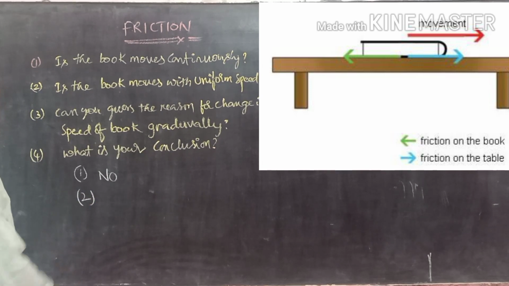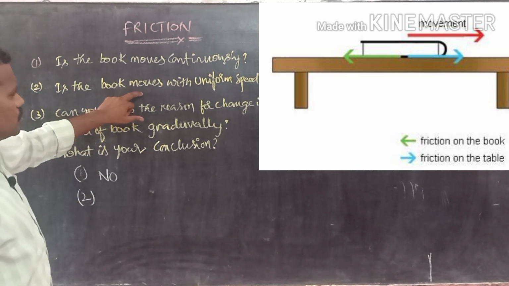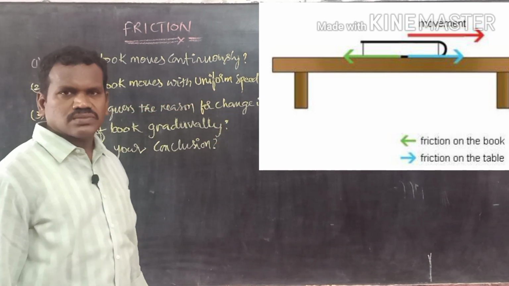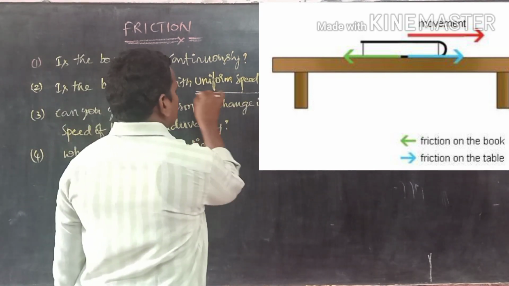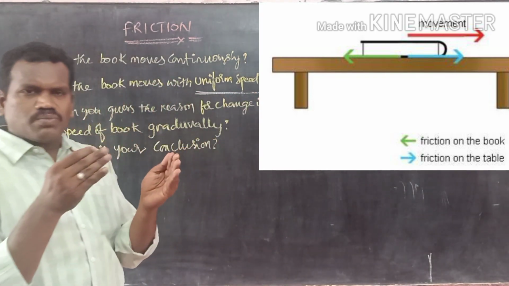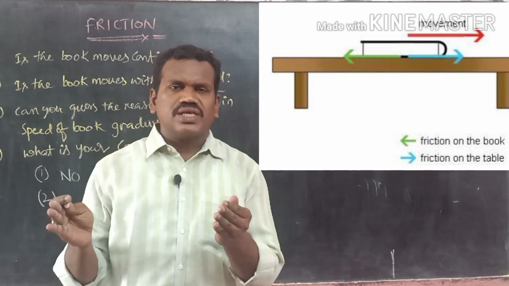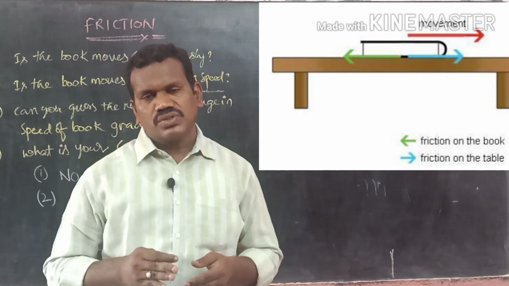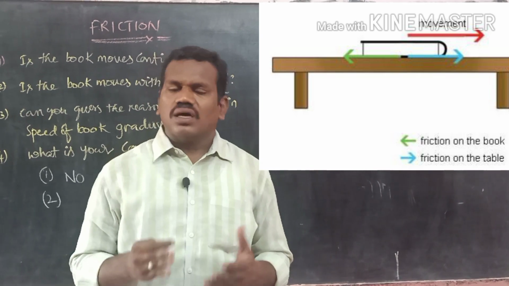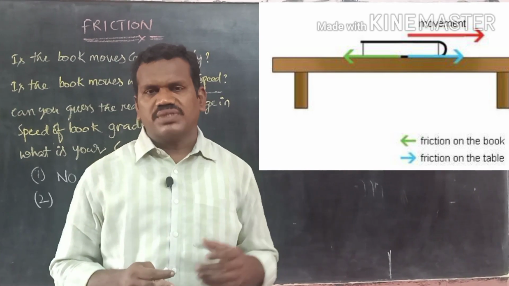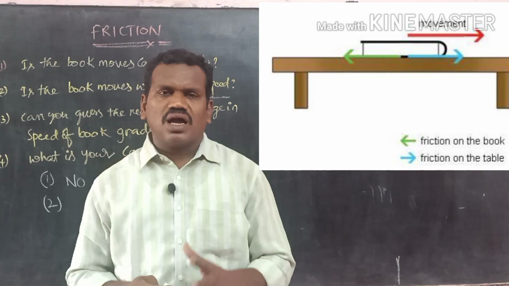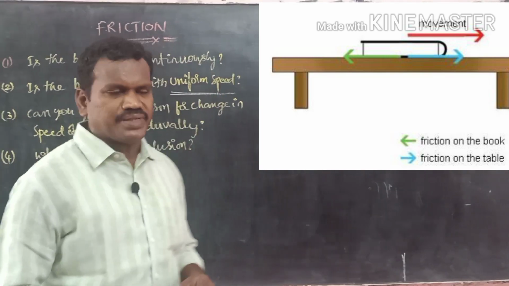Come to the second question. Does the book move with uniform speed? What is uniform speed? At the starting point, whatever speed is there, the same speed will be there up to the end also. But the answer for that question is, after observing, the book does not move with uniform speed.